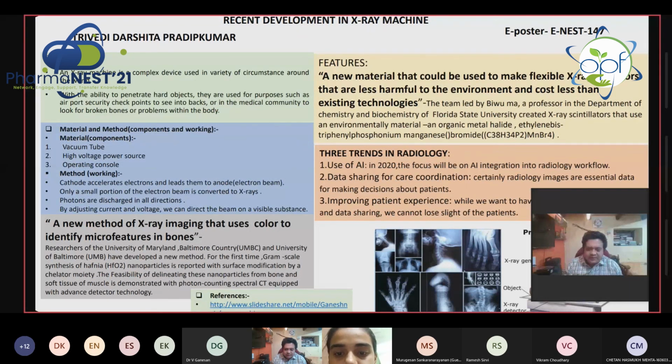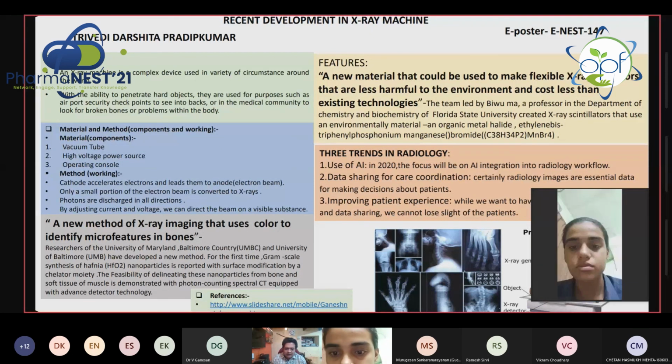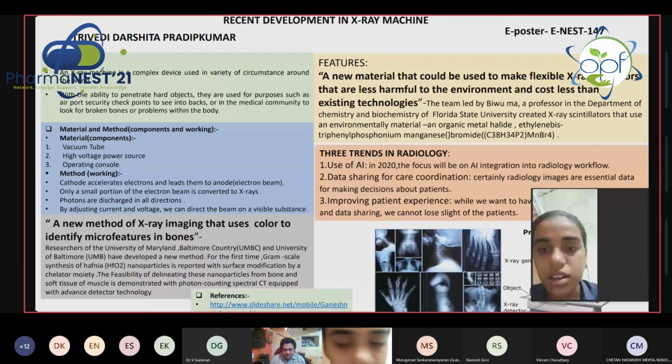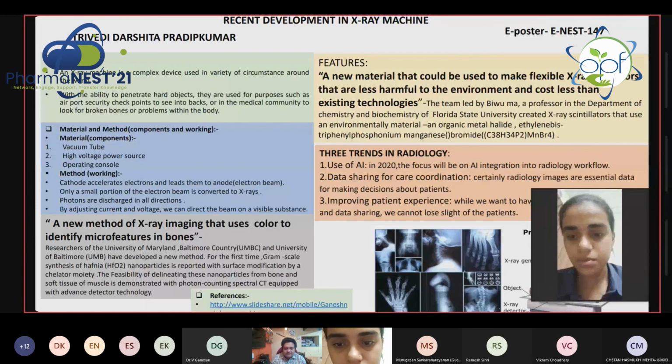Okay, can you tell us what you mean by patient friendly? How does it actually mean patient friendly? Patient friendly means they don't appear against the X-ray, or what? What is the exact meaning of patient friendly? How will it be, and what are the trends? Sir, patient... Okay, I'm done. We can take the next participant.